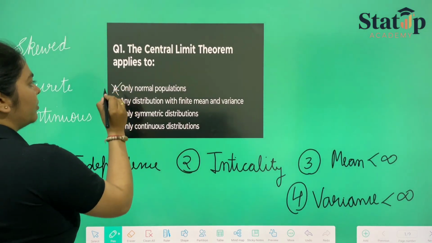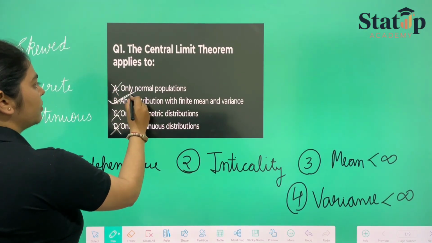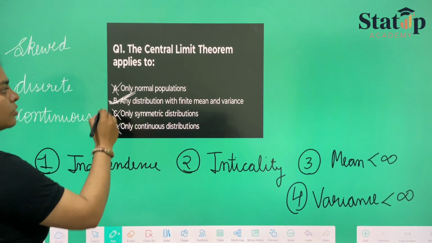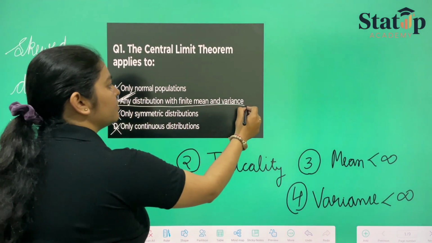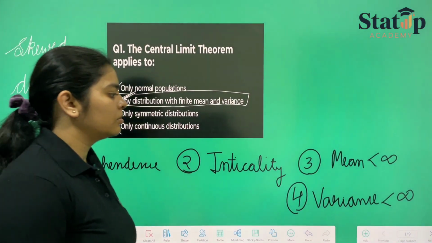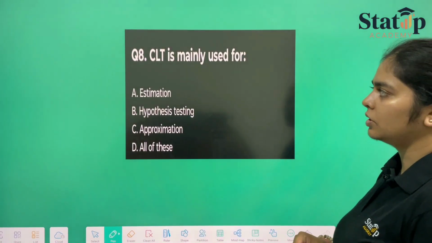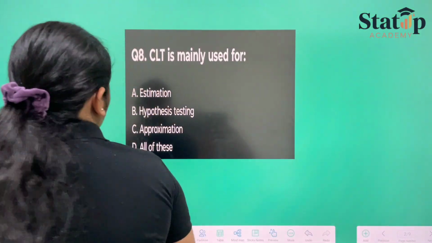So it is not only normal, not only symmetric, not only continuous, it is any distribution. Option number B, which is any distribution with finite mean and variance. Okay. So now moving forward to another question. All of these are conceptual questions, so as to make you understand this.